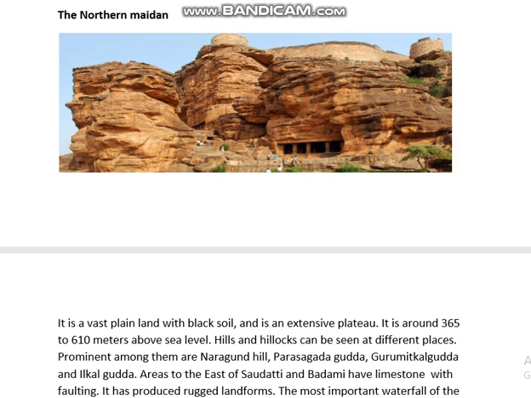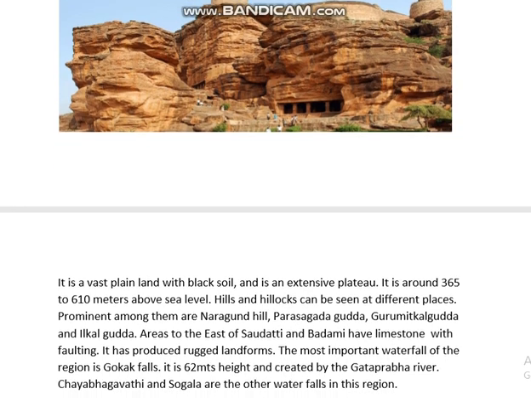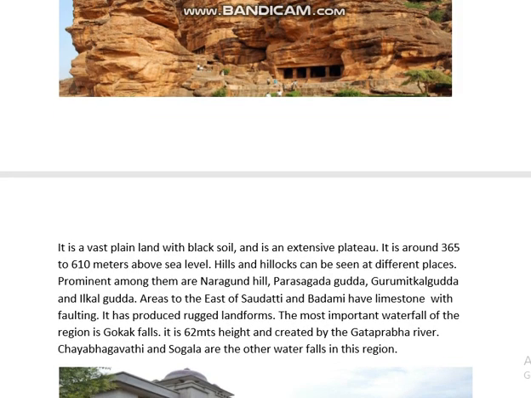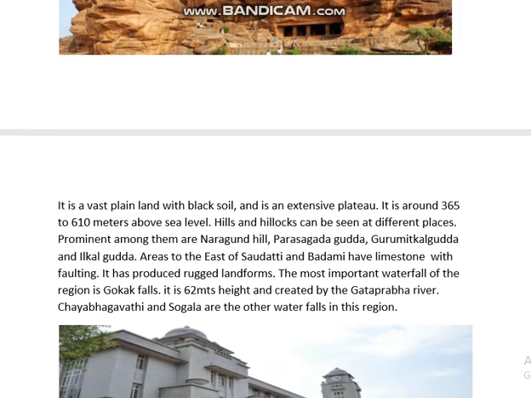Hills are available over here in different places. Prominent amongst them are Naragund Hills, etc. From the eastern to the western side of Badami, they have limestone as well. It has produced rigid landforms, and if the landforms are rigid, construction becomes a little easier.